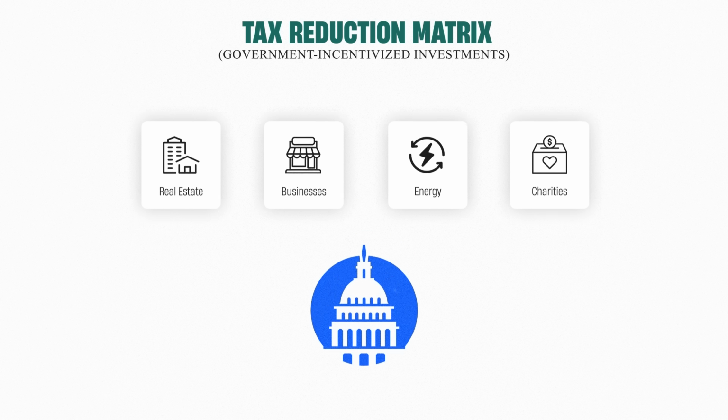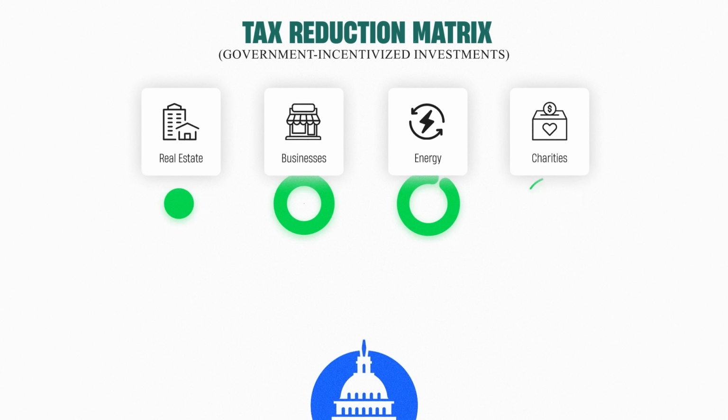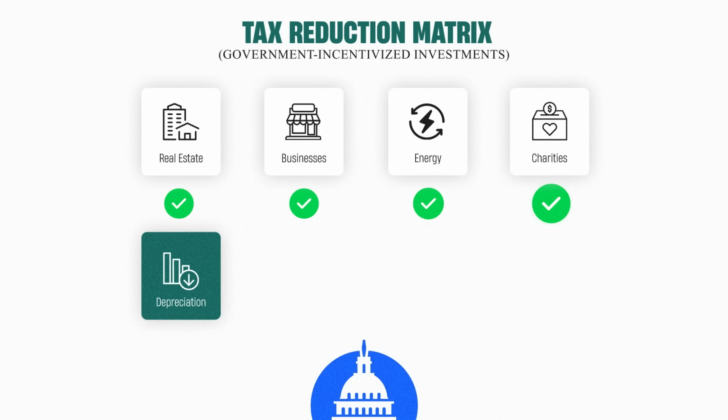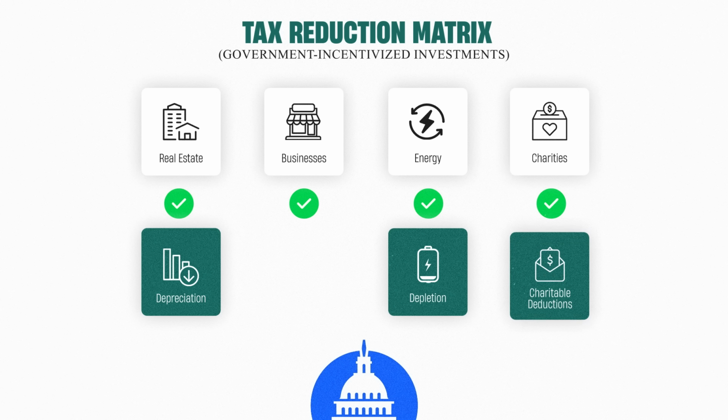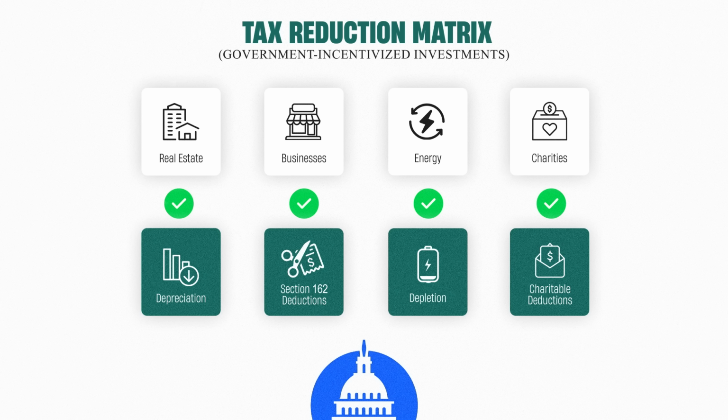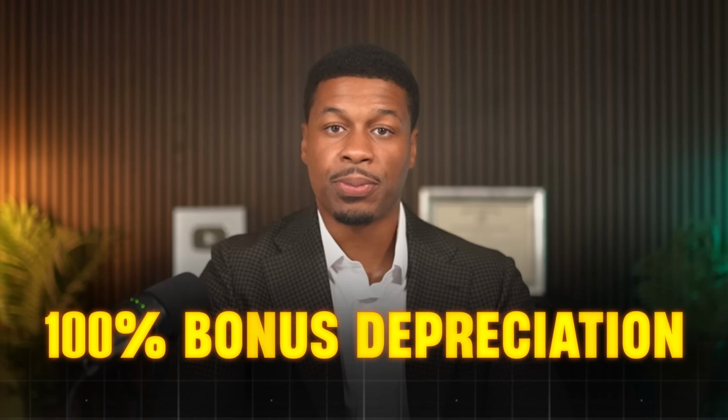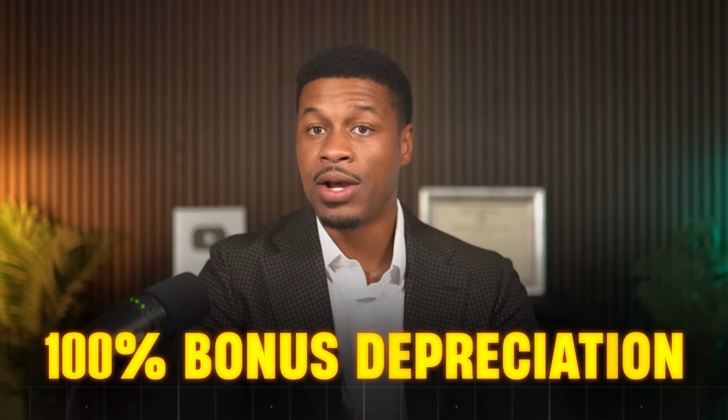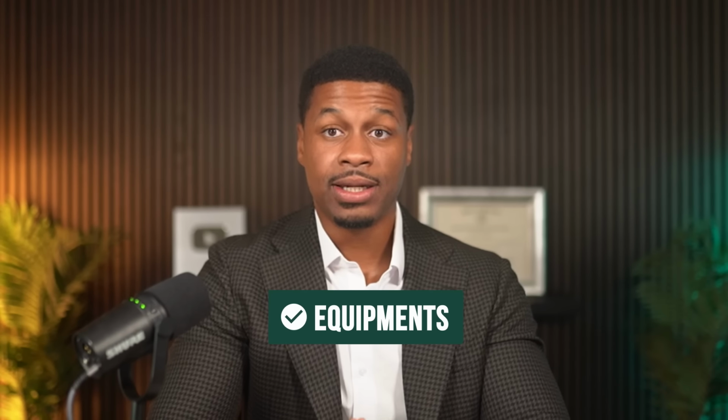So to get people to do these things, they reward investors with unique tax incentives like depreciation, depletion, charitable tax deductions, and Section 162 tax deductions, which virtually allow these people to write off almost anything that is ordinary and necessary for their business. For example, right now, many people are using 100% bonus depreciation to write off very large amounts of real estate they purchase, equipment, even cars, and more that ends up reducing significant amounts of income on their tax returns and their taxes.